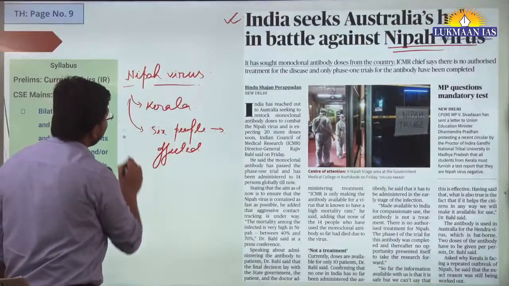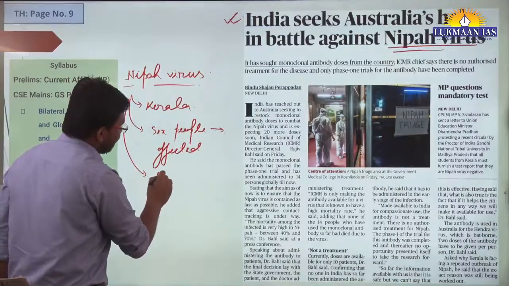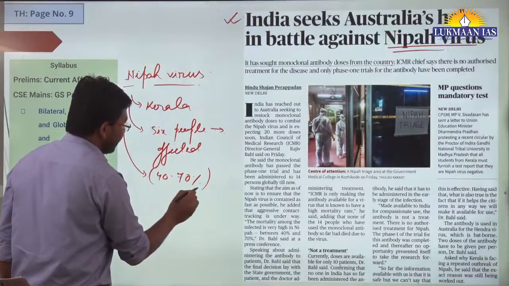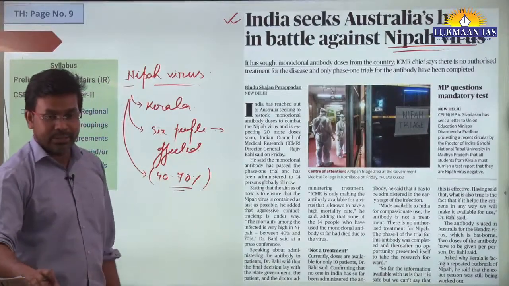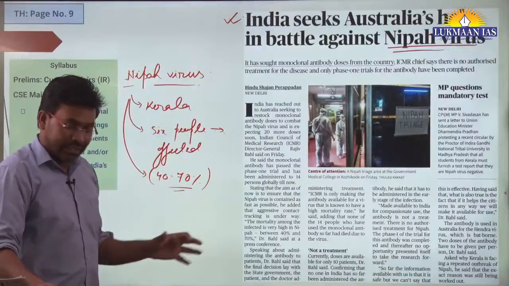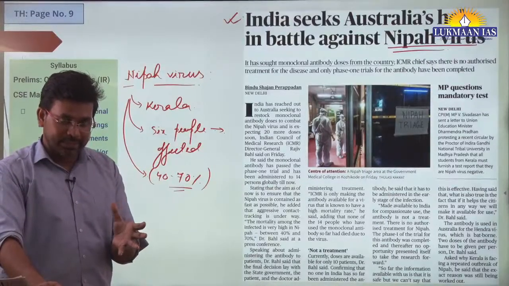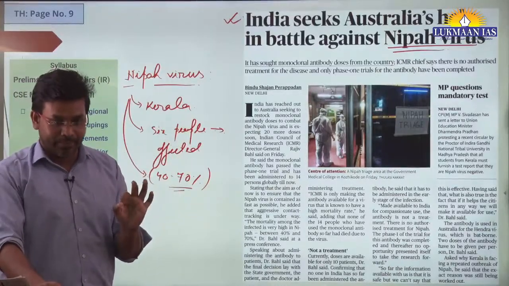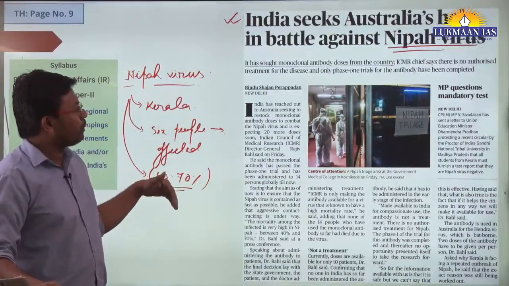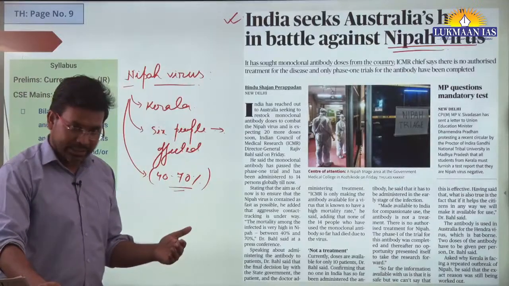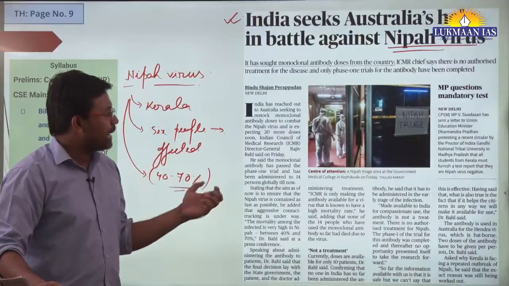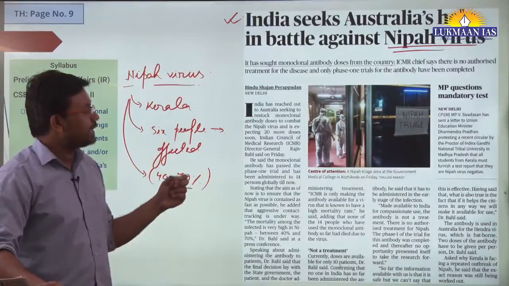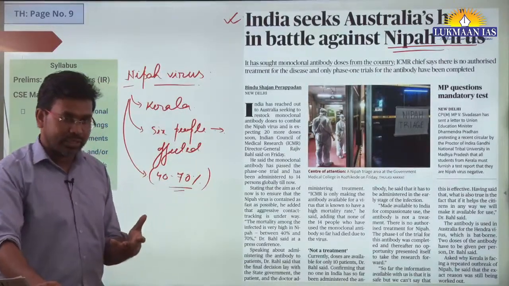And the fatality rate of Nipah virus is 40 to 70%. I mean, a person who is affected by Nipah virus is likely to die with 40 to 70% probability. It means the likelihood of a person dying from Nipah virus is very high. Where the virus has originated is a question, and why only Kerala has been affected so far is also a question. So people are identifying the reasons for it.